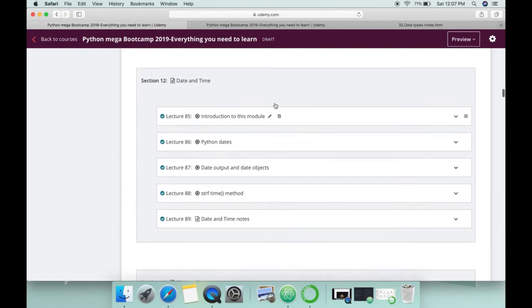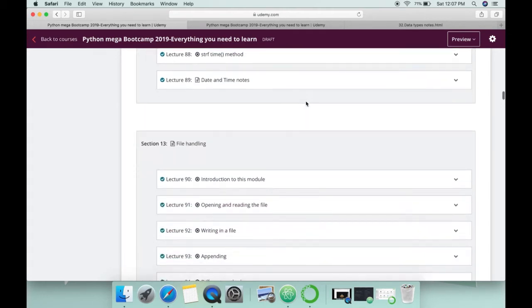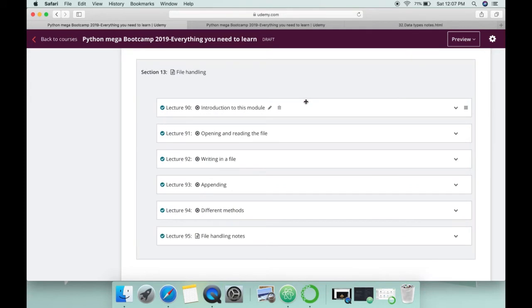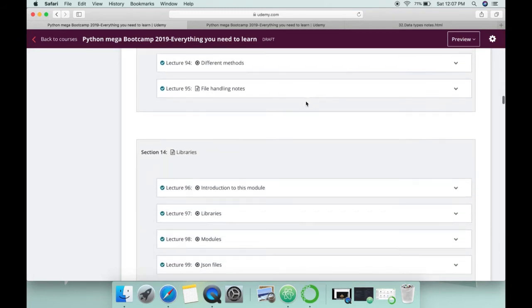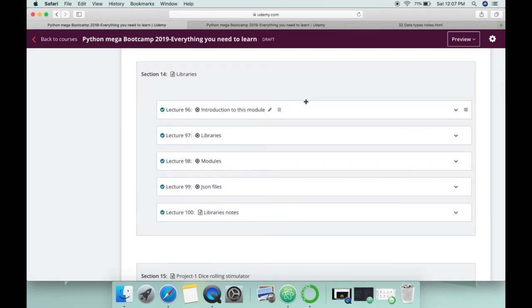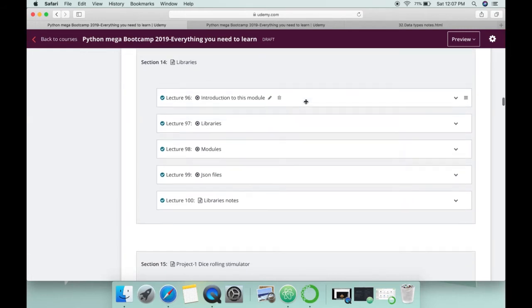Then we will learn that how you can work with the date and time in Python. That is something you require in most of your applications. After this one, we have file handling. That how you can handle the file, datas, and big datas in your programming, so that you can analyze them, work with them, and have in your programs. Which is followed by libraries, which is I believe one of the most important concept. So here you will learn that how you can work with the libraries in Python.